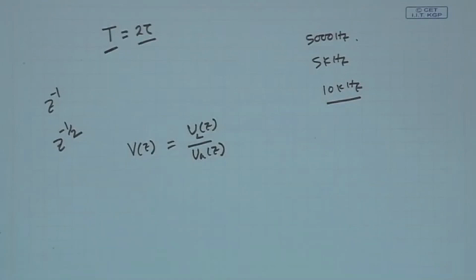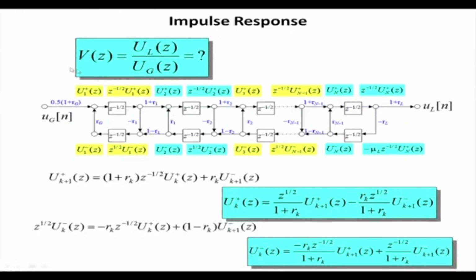Okay. So, Ug(z) I know is nothing but an impulse or glottal response. Now, what is Ul(z)? I have to derive this transfer function. So, how do I derive it? Using a signal flow diagram I can derive it. There is a procedure for deriving it.